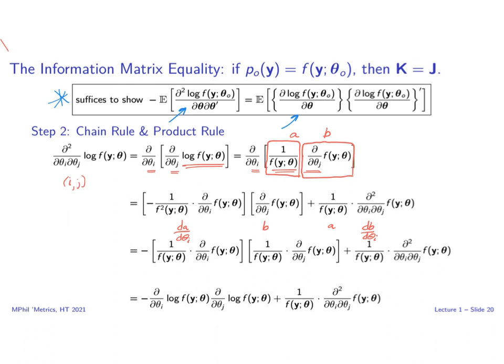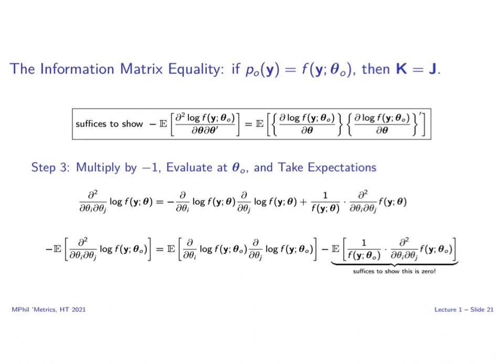Notice that if we split up the 1 over f squared, so we associate one 1 over f with the derivative with respect to theta i of f, and another with the derivative with respect to theta j of f, we have two rather familiar looking terms. These are in fact equal to the derivative of the log of f with respect to theta i and with respect to theta j, respectively, giving us the following expression. We obtained this expression on the previous slide.